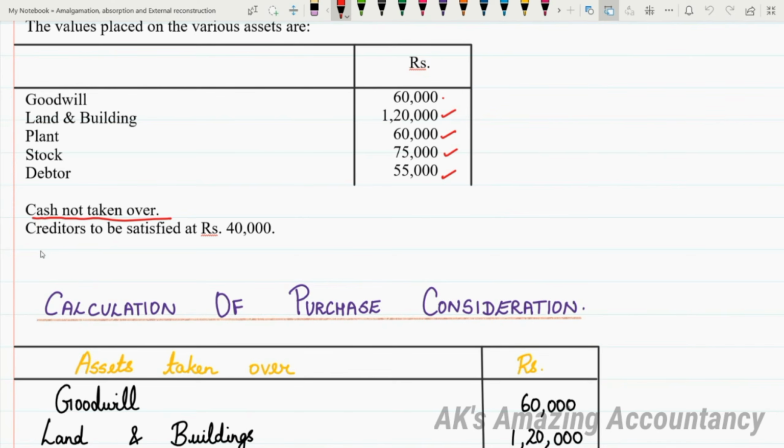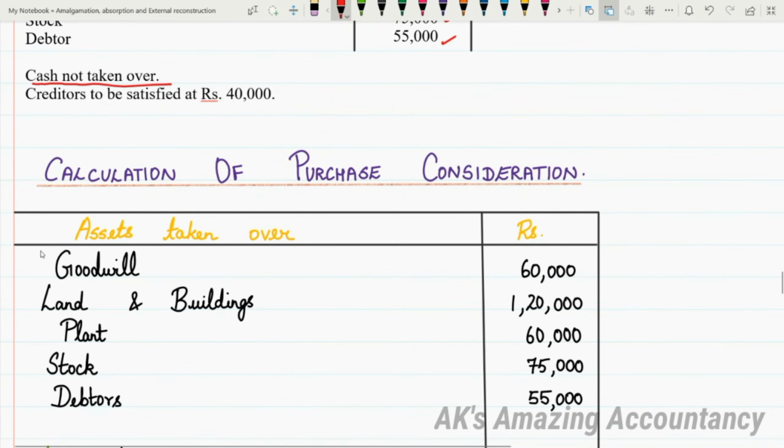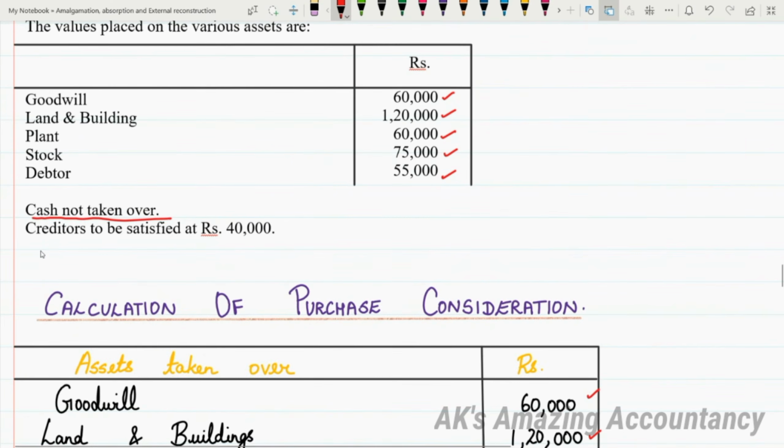So first we have goodwill 60,000. Under assets taken over, first enter goodwill 60,000. Then you have land and buildings 1,20,000. Then plant 60,000. Then stock 75,000. Then debtors 55,000. See the problem, all of you. You are given goodwill 60,000, land and building 1,20,000, then plant 60,000, stock 75,000, and then debtors 55,000.